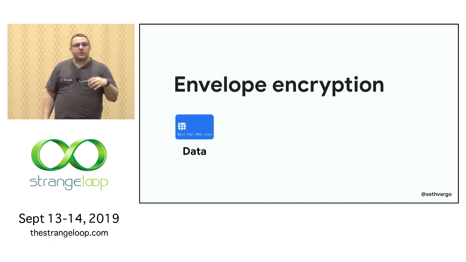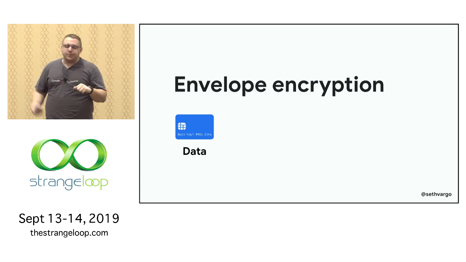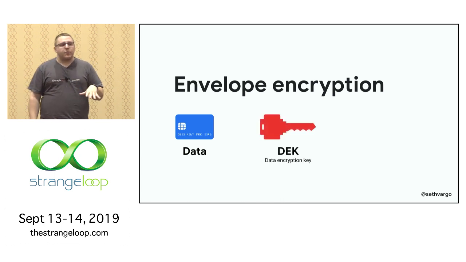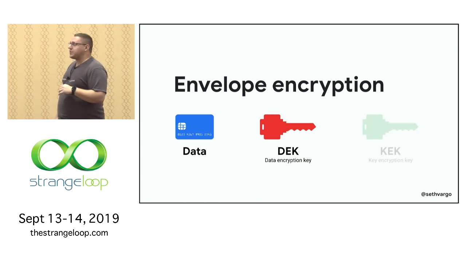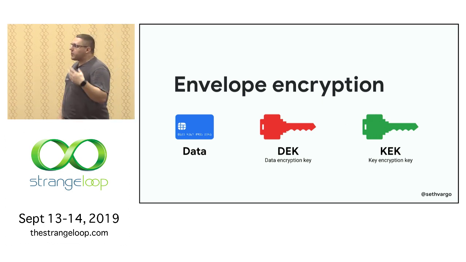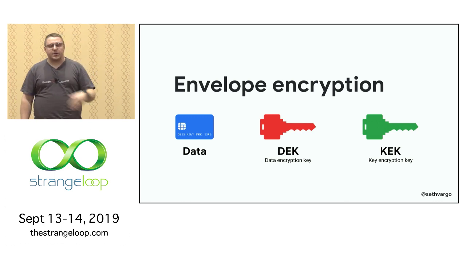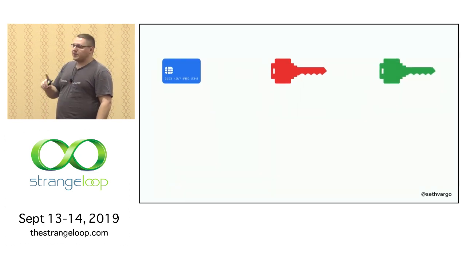The first is our data. This is our secret, our credential, whatever. It's going to be represented by a blue credit card. Our next member of the cast is a red key. This key represents our data encryption key. And then our third member of our cast is going to be this green key, which is our key encryption key. Sometimes we call the red key a DEK, and sometimes we call the green key a KEK. That's really hard to hear and say, so I'm probably just going to say the whole word every time.